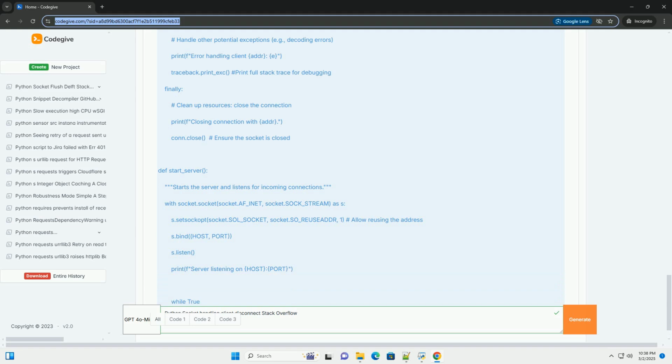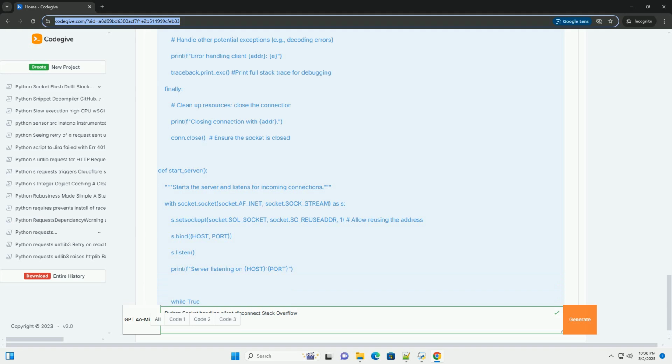Broken pipe error, error 32 broken pipe when sending data to a client in Python socket. This relates to the BrokenPipeError exception that occurs when trying to send to a closed socket. Solution: the code includes try, except BrokenPipeError to handle this exception gracefully. Also, using heartbeats can proactively detect disconnected clients before attempting to send data.